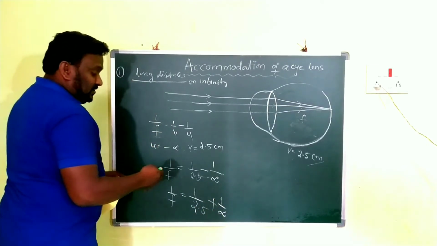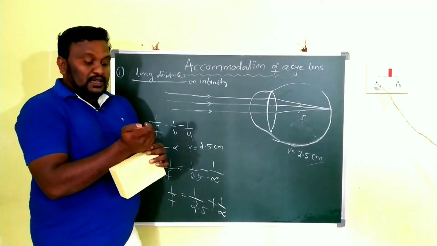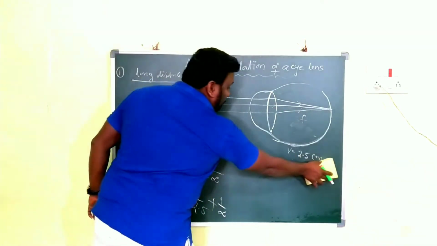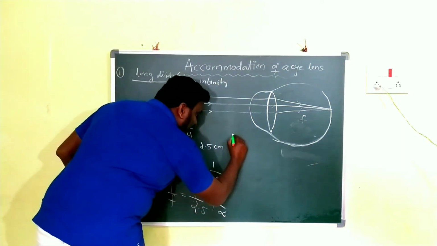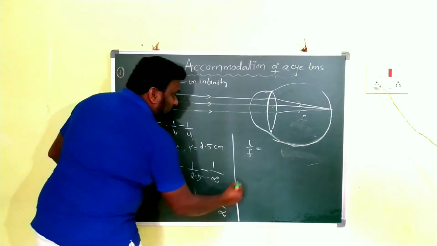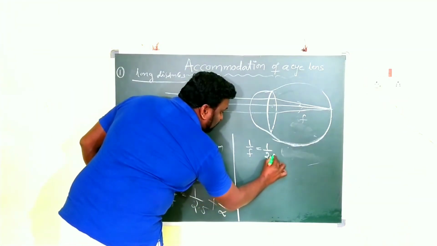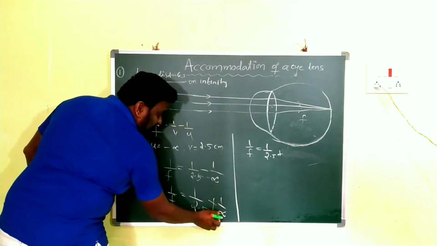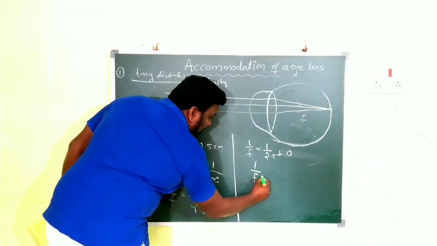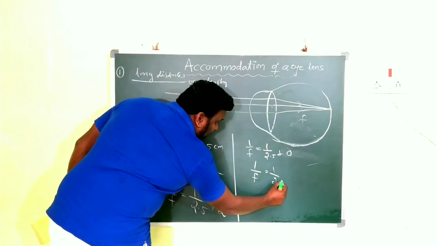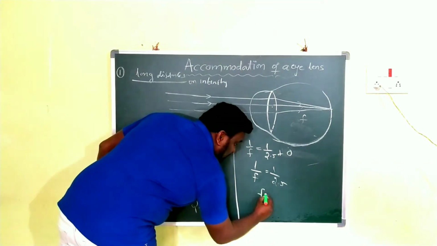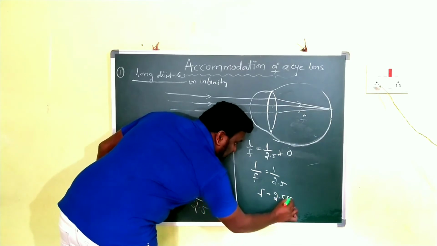What is meant by 1 by infinity? The value of 1 by infinity is 0. That's why I write 1 by f is equal to 1 by 2.5. So then f is equal to 2.5 centimeters.